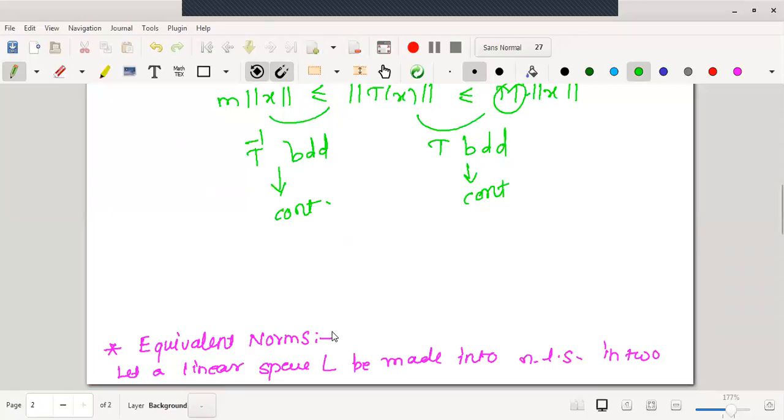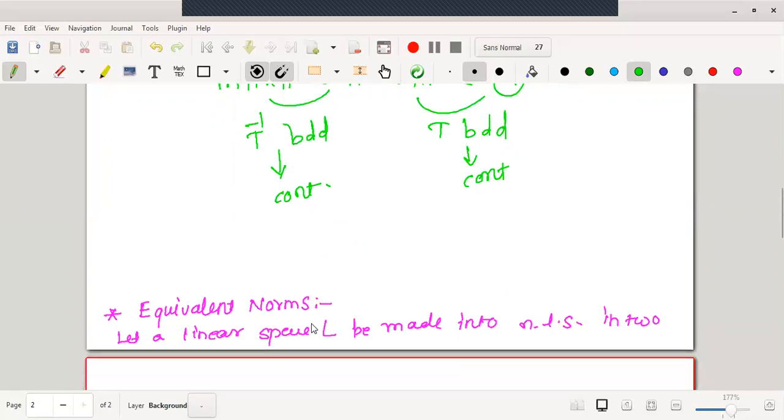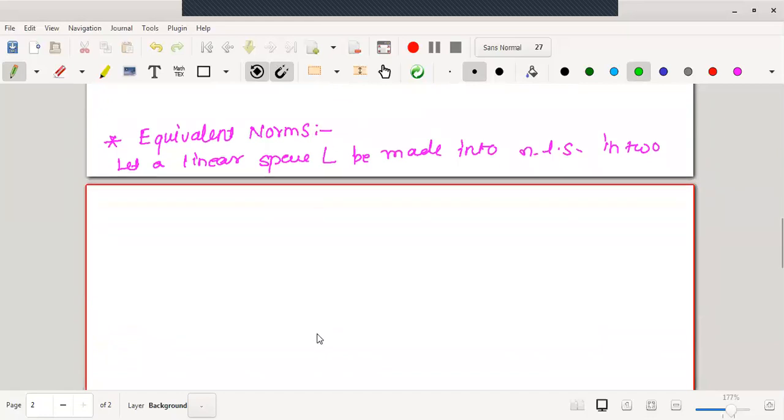The next definition is of equivalent norms. As we know, in metric spaces, one can define many metrics on a single linear space, which give us different ways to find the distance between two vectors. Similarly, on a linear space L, we can define different kinds of norms. Here, let us start with the linear space L, and this linear space can be made into a normed linear space in two different ways. Say, we define two norms, norm 1 and norm 2. These are the two norms defined on L.